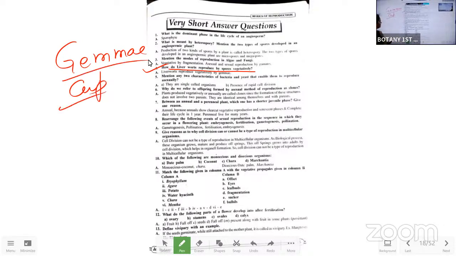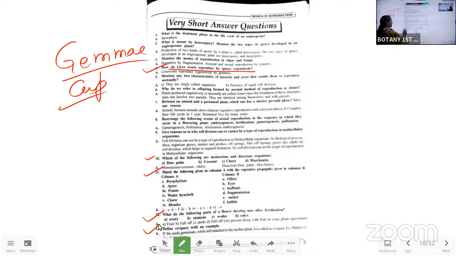Okay. Next one, wait. This they may not give, I'm not sure. But this match the following is important, and this is important, this is important. So, which of the following are the monoecious and the dioecious organisms? That is, which are having both the sex organs on them, and how many are having the unisexual organisms? Okay.